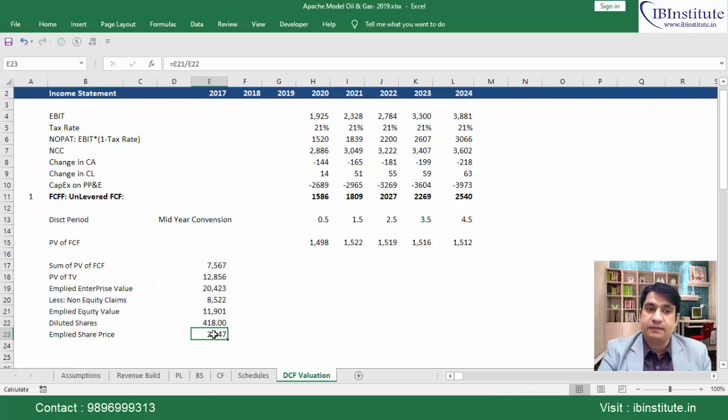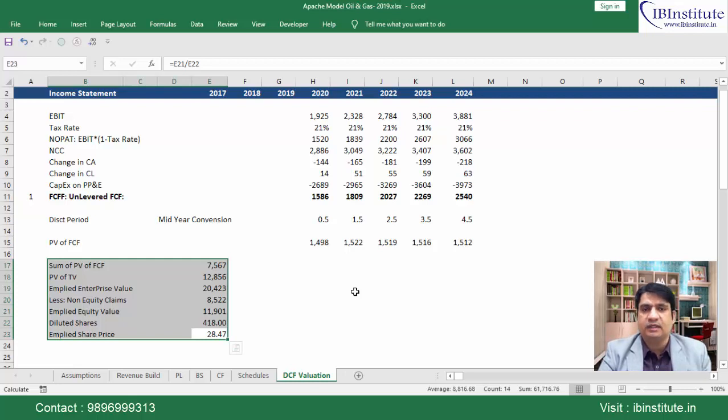Now this particular price is based on the assumptions that we have taken. I'll talk about how the assumptions are taken, how to take the data from the annual report of the company, how to do the historical analysis, how to read the annual report, and some other things in this online video course on the Apache financial model. The Apache financial model is only one financial model. You will see various other financial models also, like a model on the auto sector, on real estate, and on FMCG. You will be able to see all those modules, but in this particular module of the online course I'll talk about how to prepare the financial model of an oil and gas company.